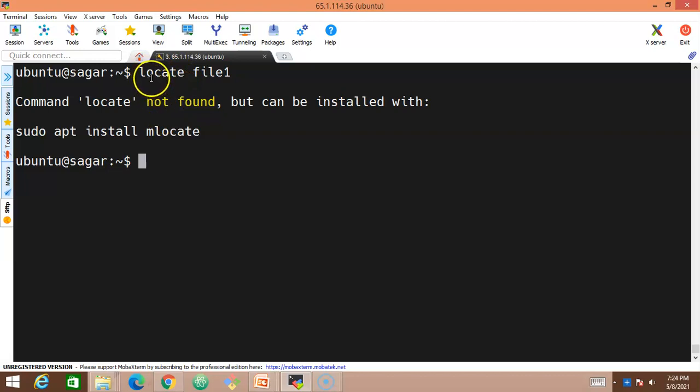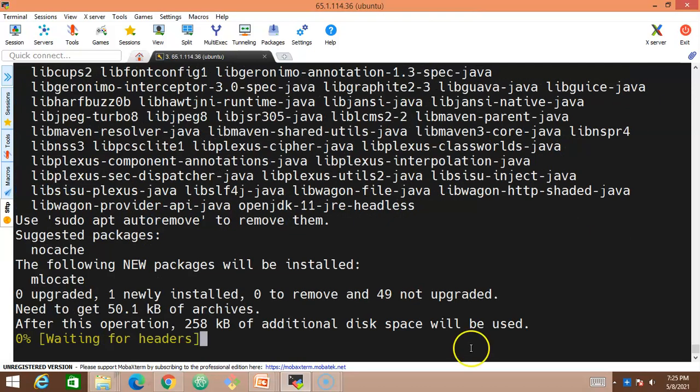So in order to make it available, we have to ensure that we install this package called mlocate. So what I'll do is I'll simply copy this command and paste it here. Shift insert will paste the command. It is nothing but sudo, become a super user, and use the apt command, which will help us install the packages. apt install mlocate. So we will be able to install the locate package. So let me press enter.